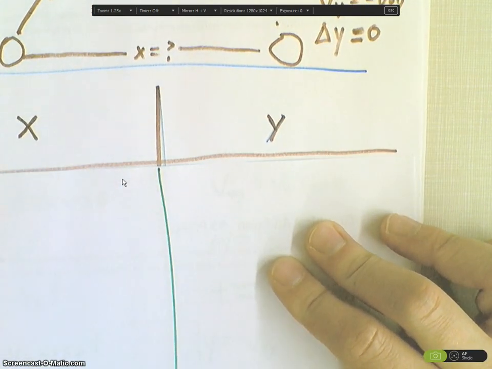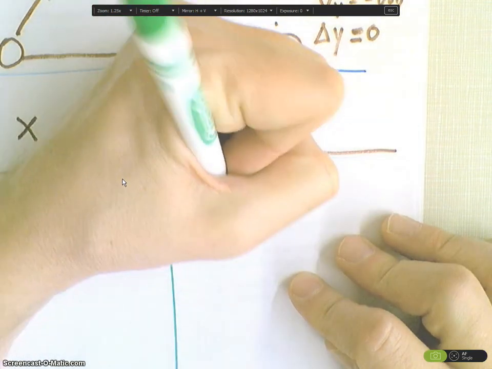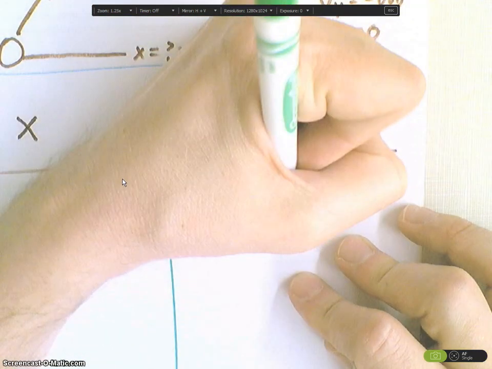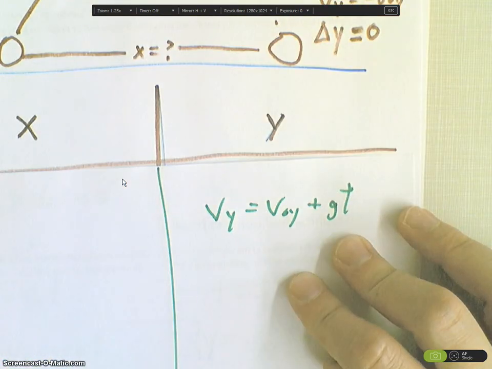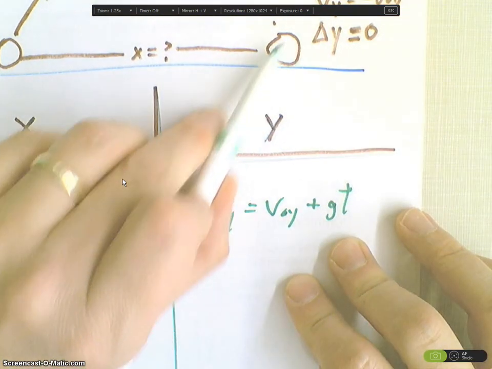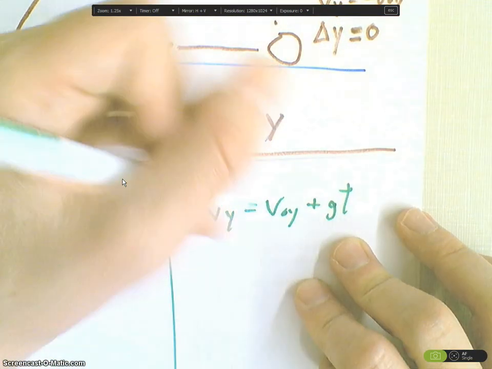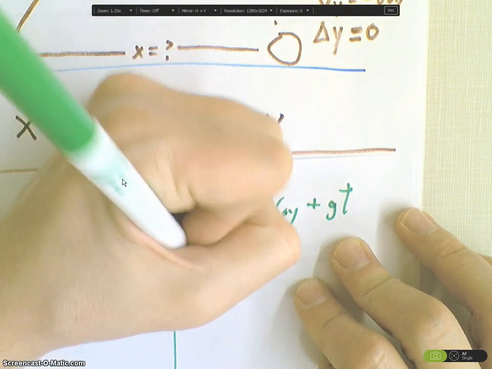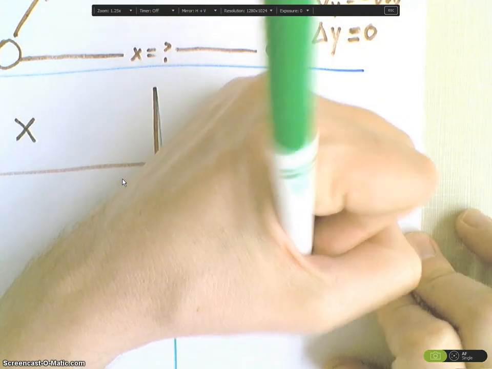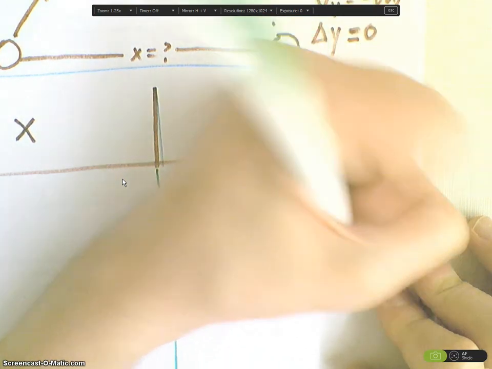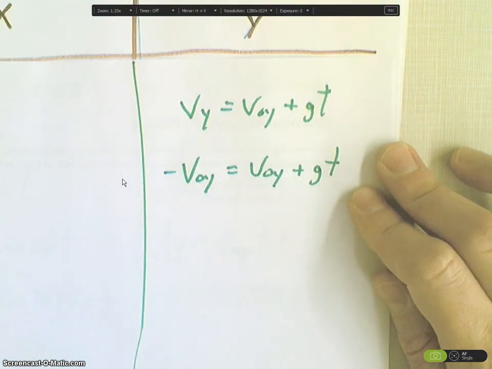This is just a different way to do it. I can start with Vy equals V0y plus g t. But what do I know about Vy at the point where I want to solve for the time? It's equal to negative V0y. So I can substitute: negative V0y is equal to V0y plus g t. Solve that equation for t.